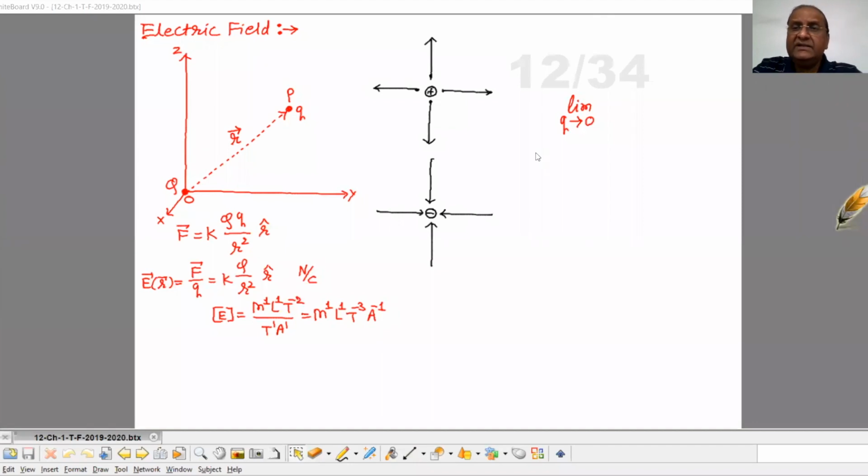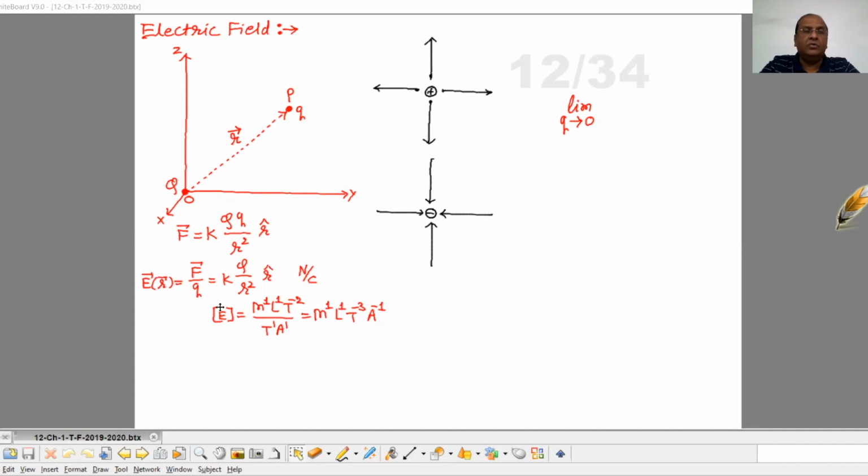So exactly like that, the effect of this charge capital Q is prevailing in the surrounding of it. No doubt we can experience it when we place any other charge in the vicinity of it. So here this capital Q charge is called the source charge, and this small q is called the test charge. Now the effect of this capital Q charge prevailing in the surrounding space of it is independent of this test charge, because it is exclusively a property of capital Q.